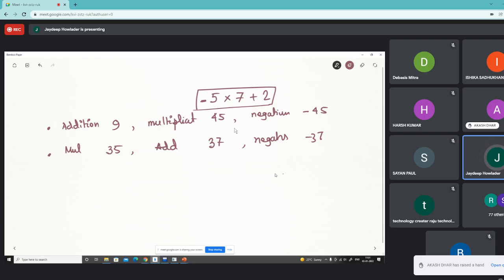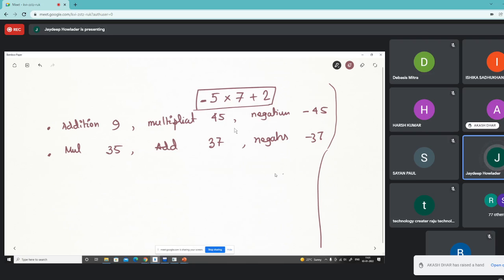I have shown two such examples, but there may be more such ambiguity in expressions. So in mathematics, if we have this type of statement, then there is a precedence associated with the operations. Every operation has a precedence over other operations, or it may have the same precedence as other operations.